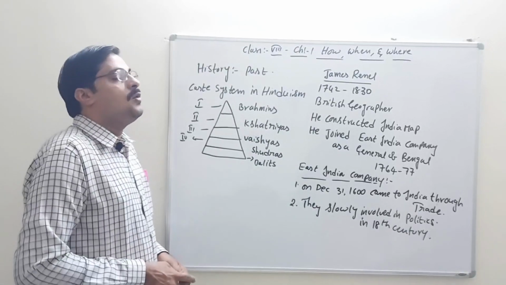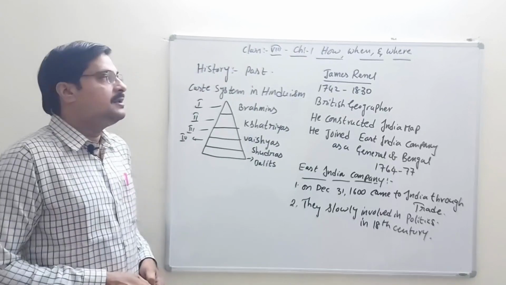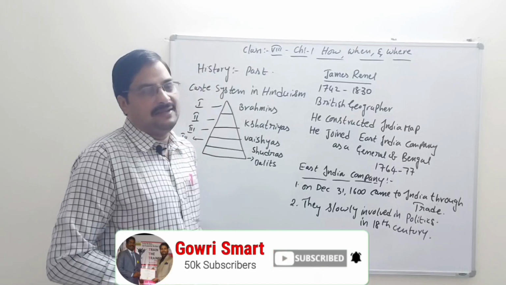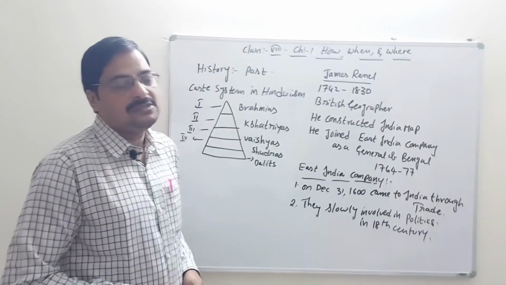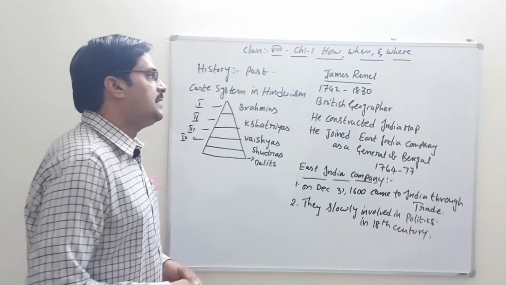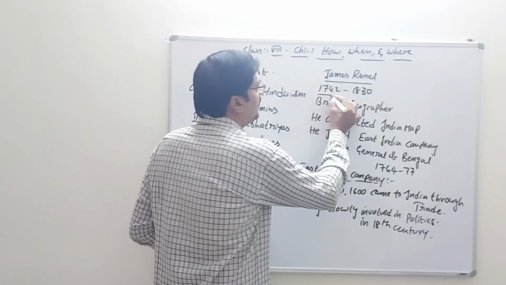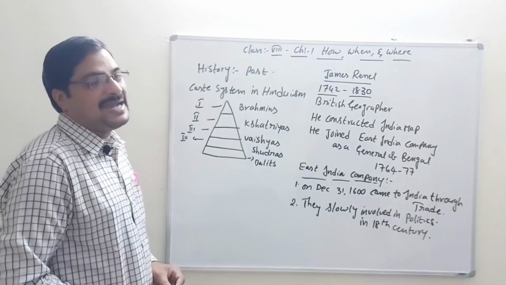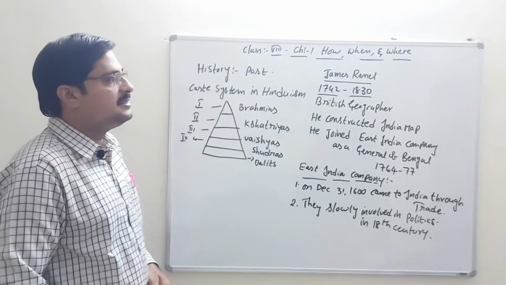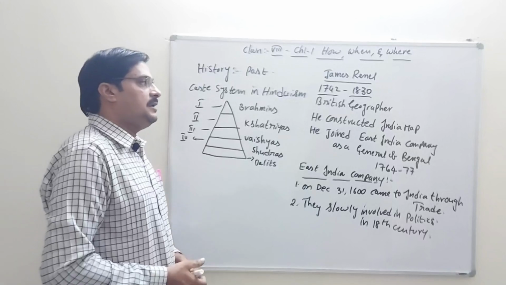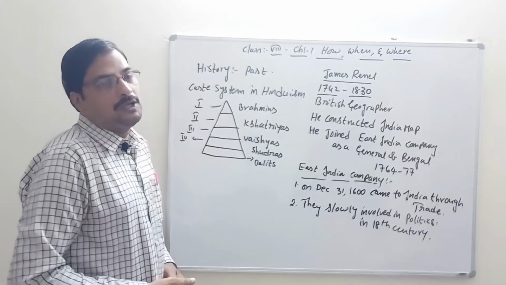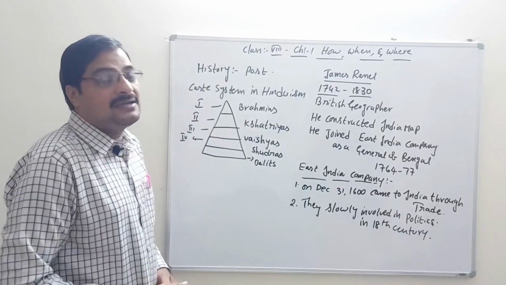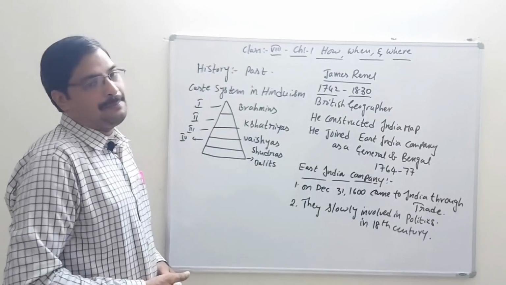One of the important persons was James Rennell, a Britisher. He was born in 1742 and died in 1830. He was a British geographer, and he constructed the India map.